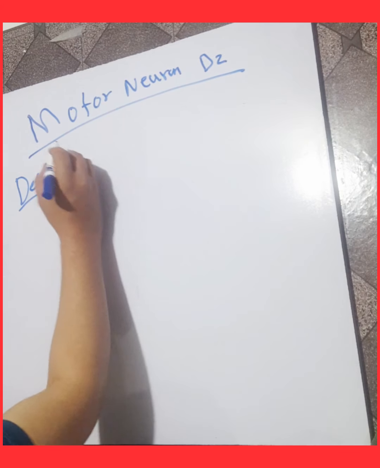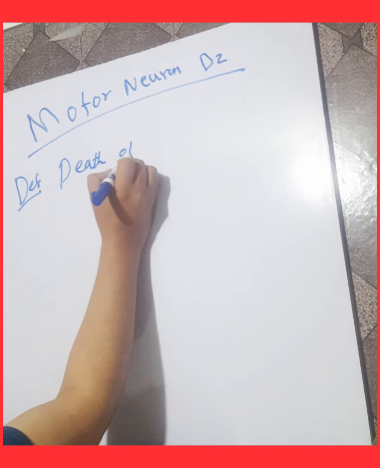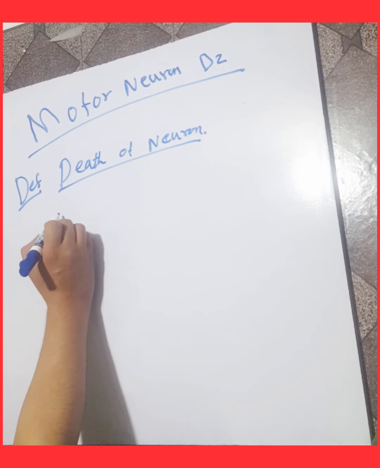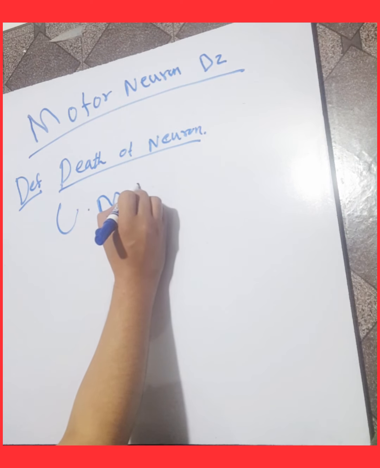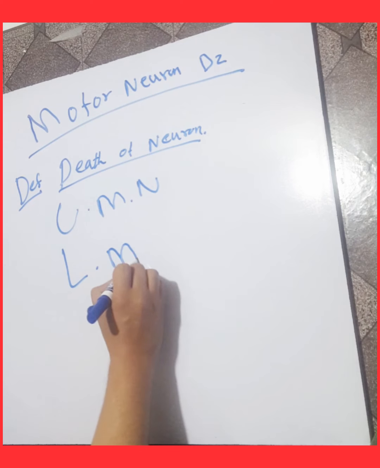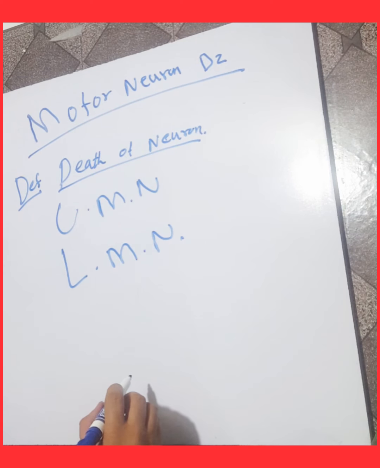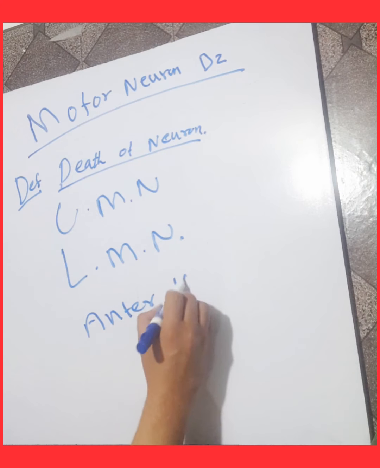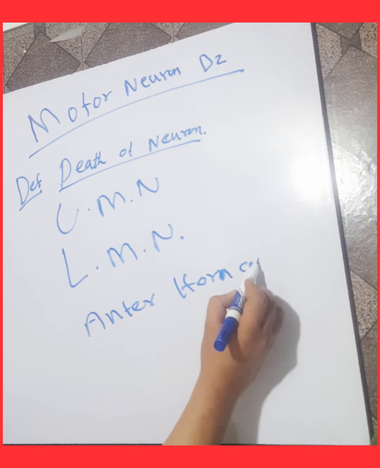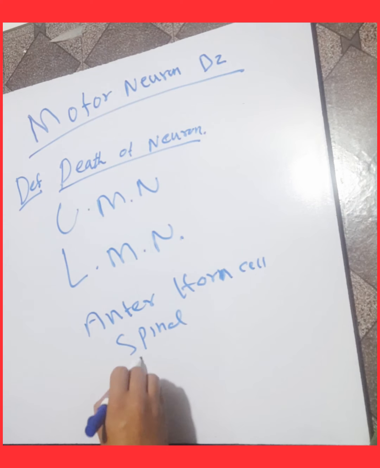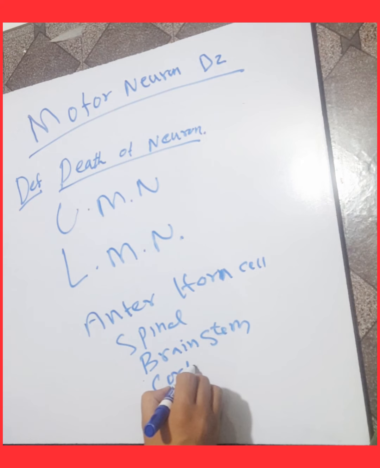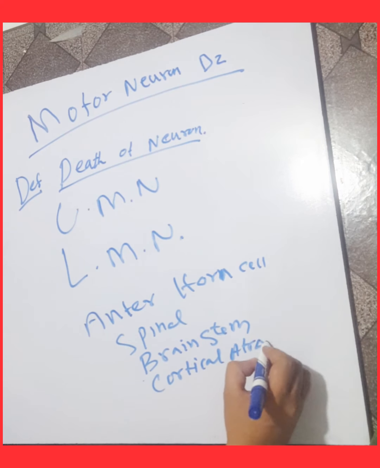In this disease, the death of upper motor neurons and lower motor neurons occurs. The anterior horn cells, spinal cord neurons, and brain stem neurons also die. In this region, cortical atrophy also occurs due to the death of neurons.